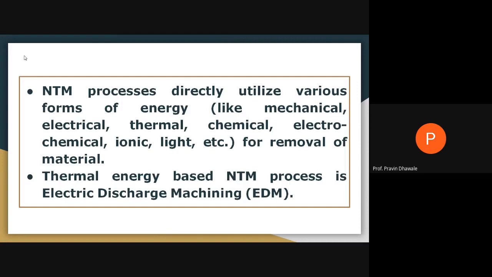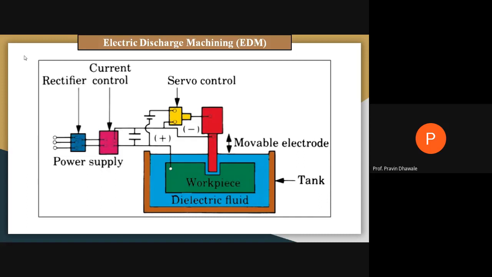The thermal energy based non-traditional process is electric discharge machining, because we are utilizing the heat to remove the material by melting or vaporization of the workpiece.